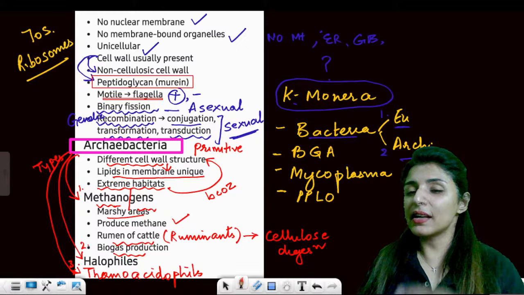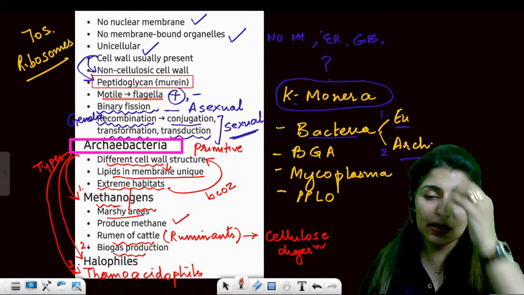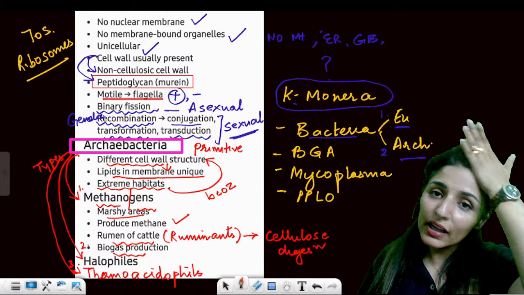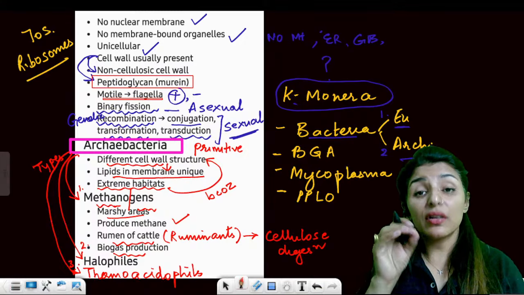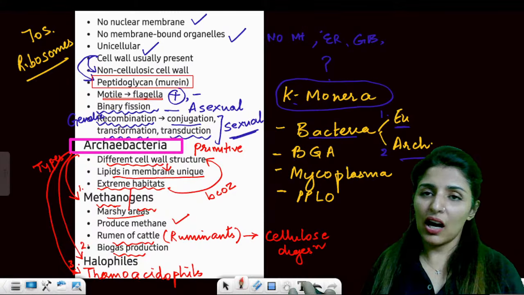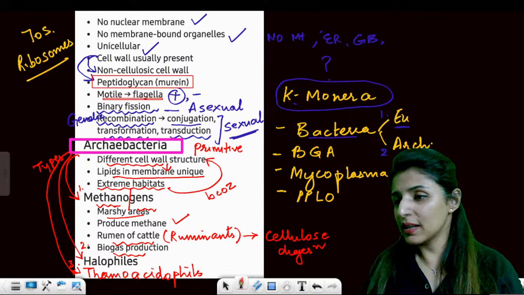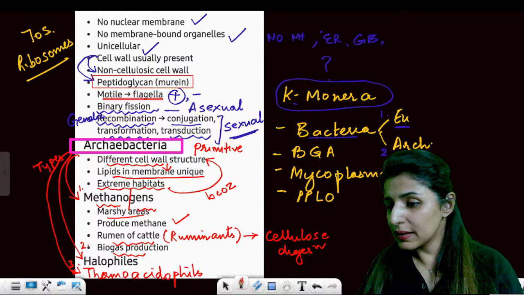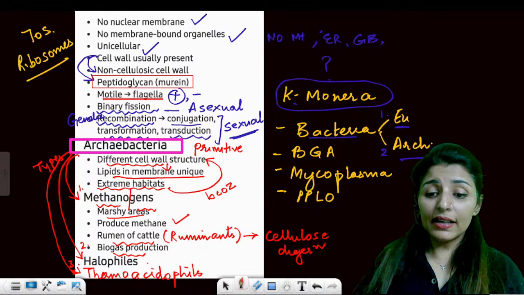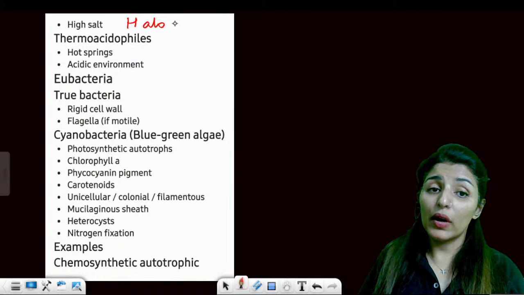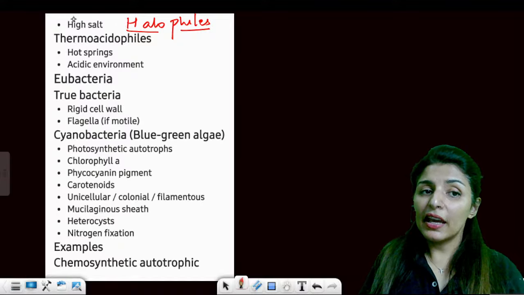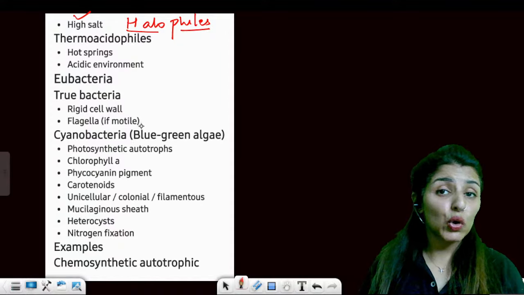And as we understand, the major gas present in biogas is what? It is methane. So the bacteria which are responsible for methane production are archaebacteria. And which archaebacteria? Methanogens. Is this point clear? Perfect. The second type that we have is halophiles. As the name says, halo is for salt. Philes means loving. Halophiles are found in extreme salt conditions.